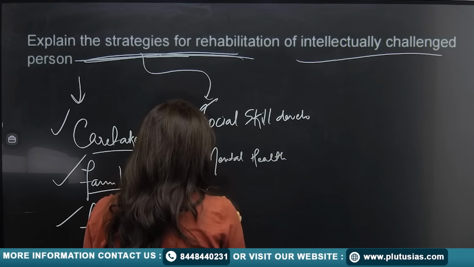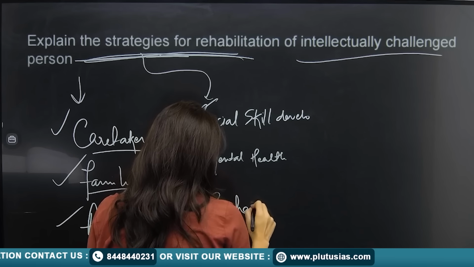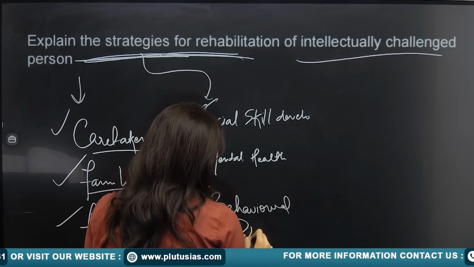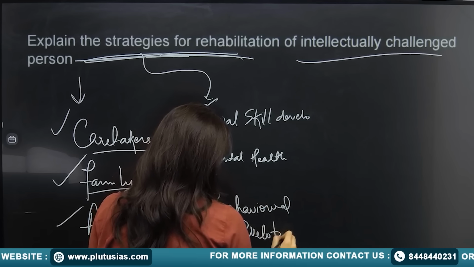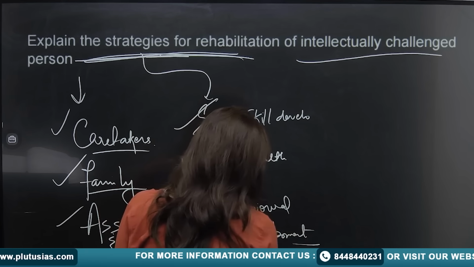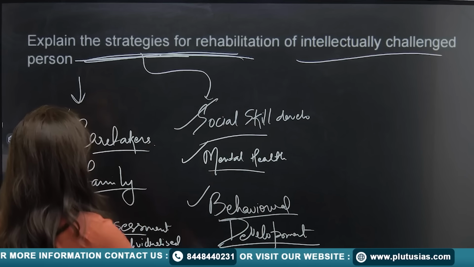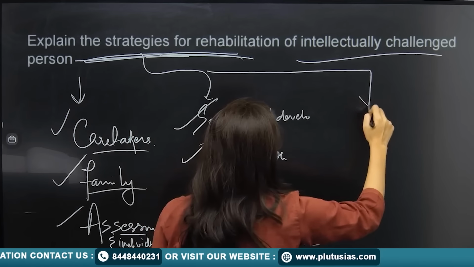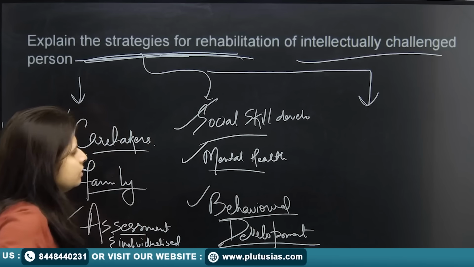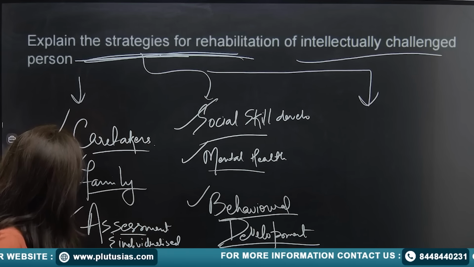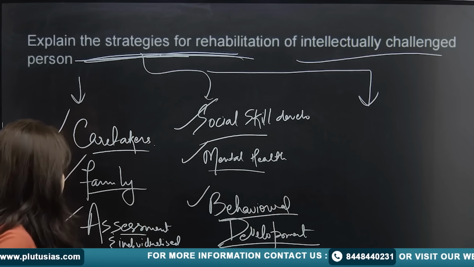You can talk about behavioral development. Other than that, you can also write about social skill, mental health, behavior, caretakers, family, assessment.